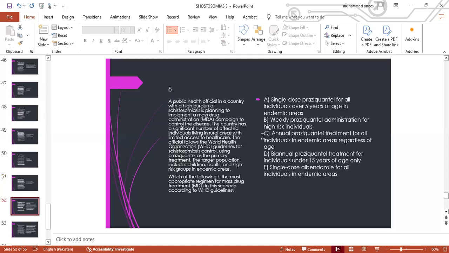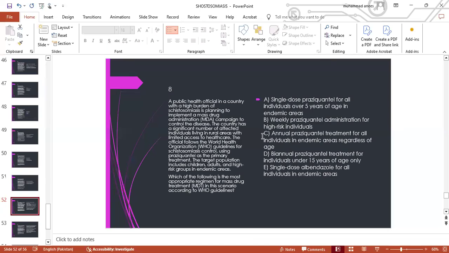Number 8: A public health official in a country with a high burden of schistosomiasis is planning to implement a mass drug administration campaign to control the disease. The country has a significant number of affected individuals living in rural areas with limited access to healthcare. The official follows the World Health Organization guidelines for schistosomiasis control using praziquantel. Which of the following is the most appropriate regimen for mass drug treatment in this scenario according to WHO guidelines?